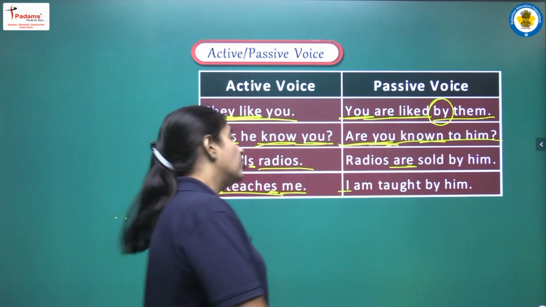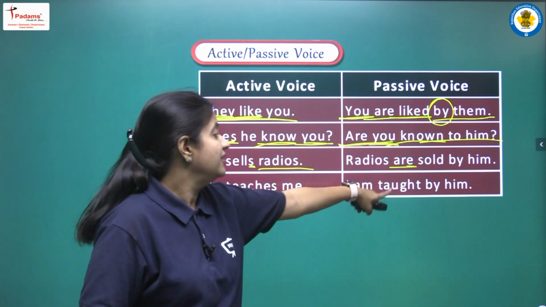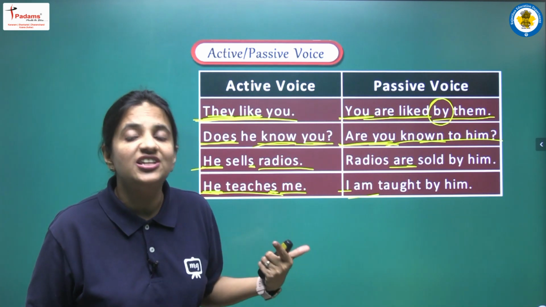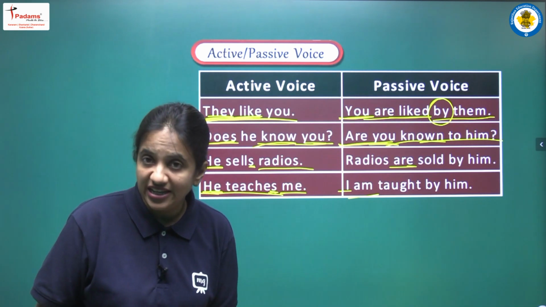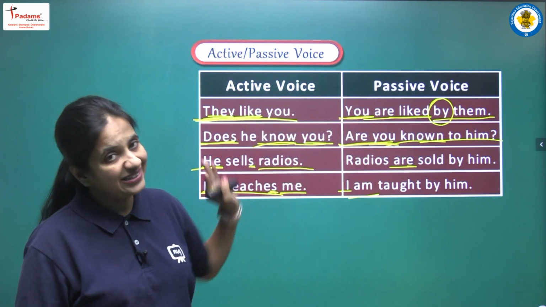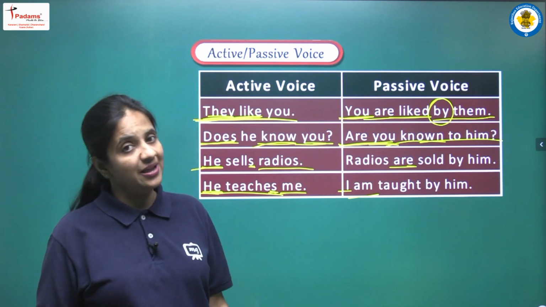Yes, and for I we all know we use am, so we are writing am. Next, main verb. What is the main verb? Main verb is teach. So now third form of teach, it will be taught. He, it will be him, and the complete sentence will be I am taught by him.